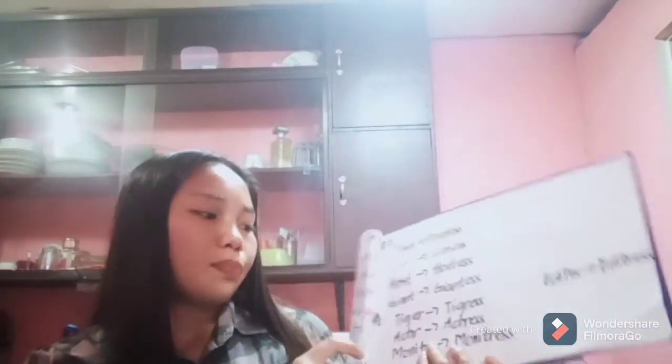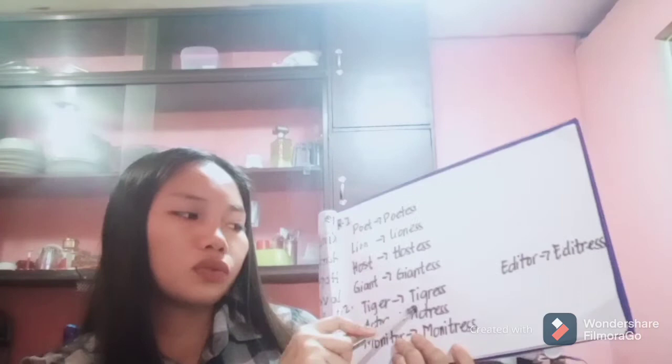In rule number 2, in some nouns that end in er or or, the masculine can be changed into feminine by adding ess, removing the vowel before the last letter. For example, the word tiger into tigress.